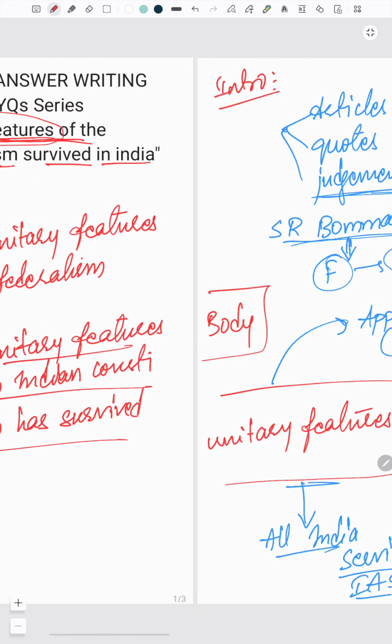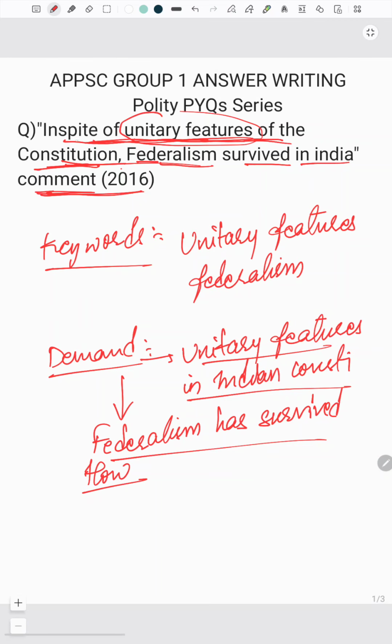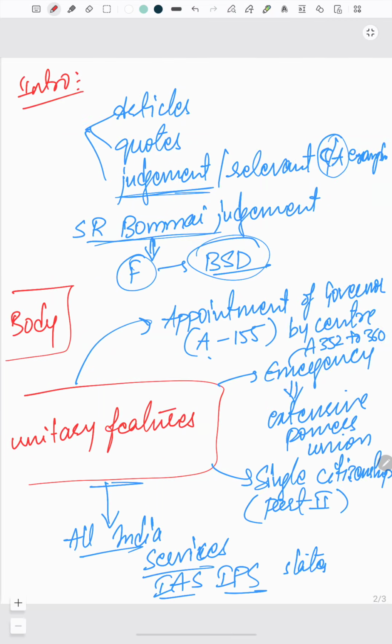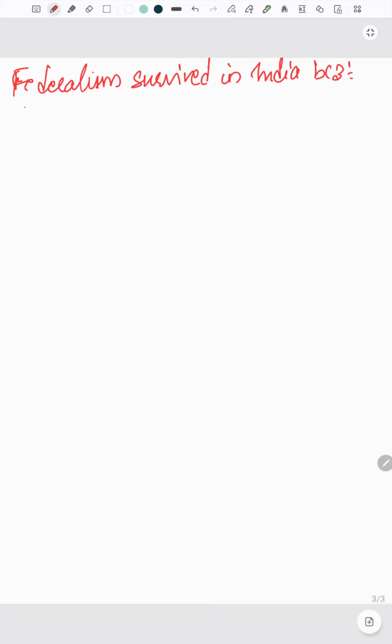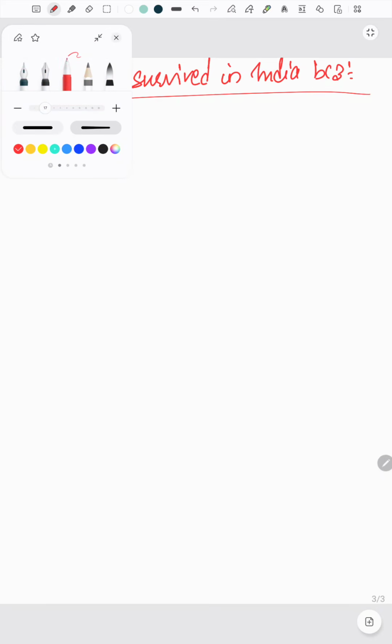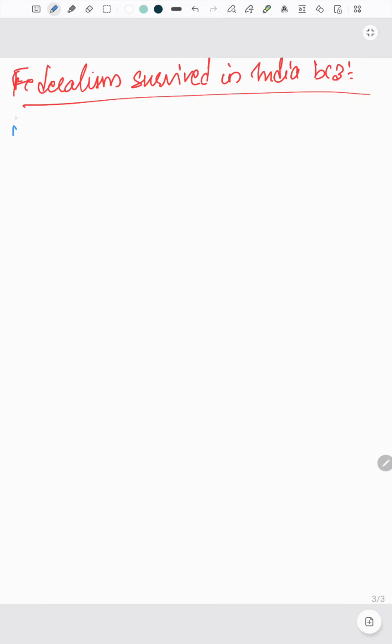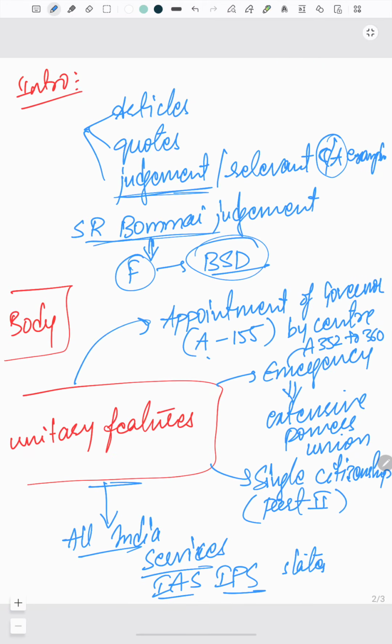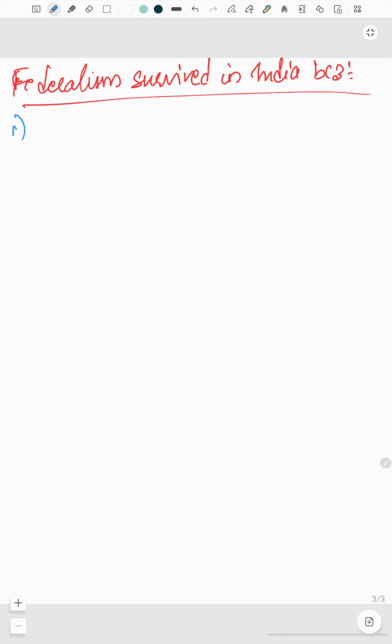So what is the other demand? In spite of the unitary features of the Constitution, federalism survived in India. So federalism has survived in India. We'll say federalism survived in India because, just keep it like this, and ensure that you write at least 5 points. Because here we wrote 4 points, right? So we'll make at least 9 to 10 points in order to fetch more marks in our mains.